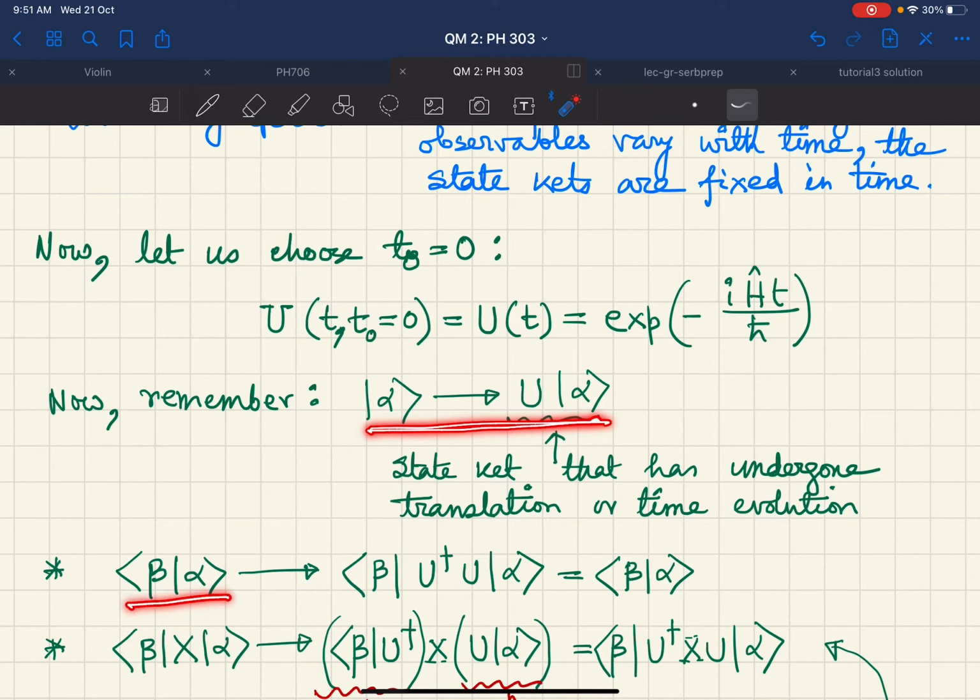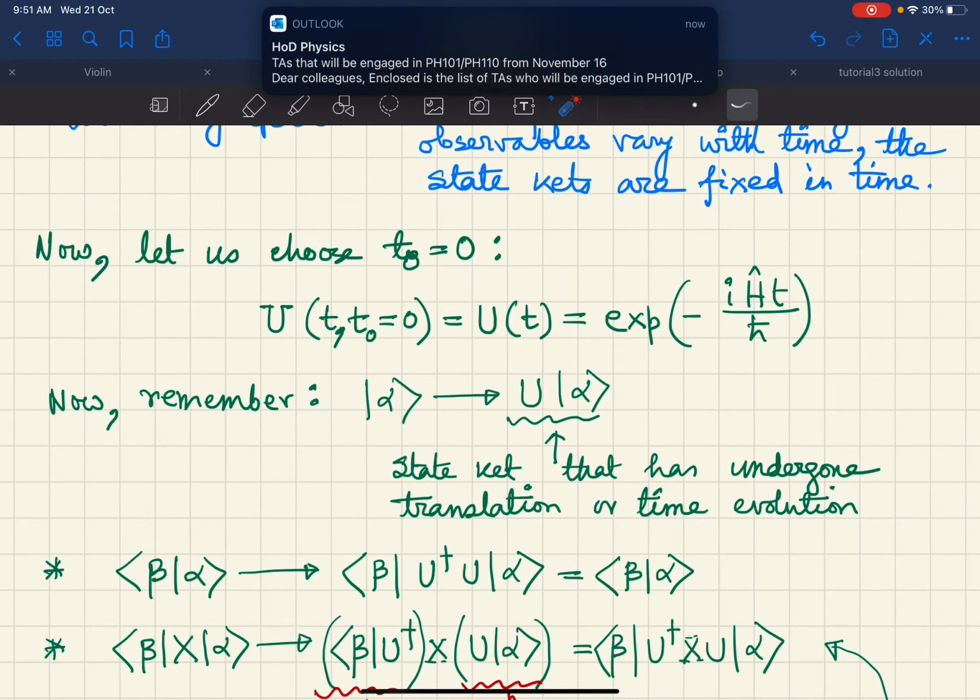Therefore, I can write the inner product between beta and alpha in this manner, that alpha has changed to u alpha, beta will change to u beta, but then bra beta will be beta u dagger. But we know that u is unitary, therefore u dagger u must be equal to 1. So I will get back simply beta alpha.